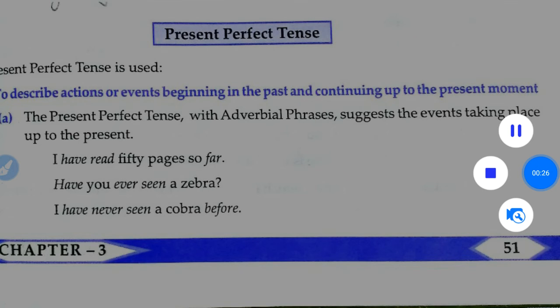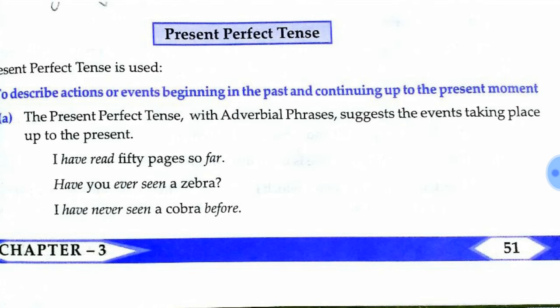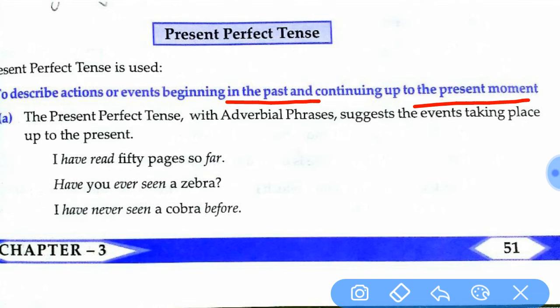form, that is present perfect tense. We have already finished with the simple present and present continuous. Now we move to present perfect tense. Let's see where we use them. So first, to describe an action or event that began in the past and then continues in the present time. Say it started in the past and then continues in the present. So here we see in the past it started and continues in the present.